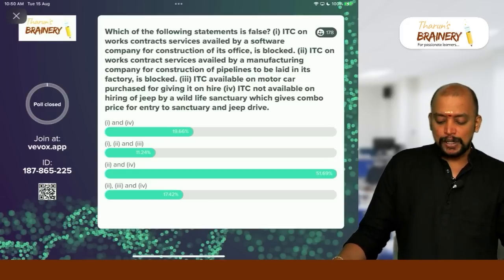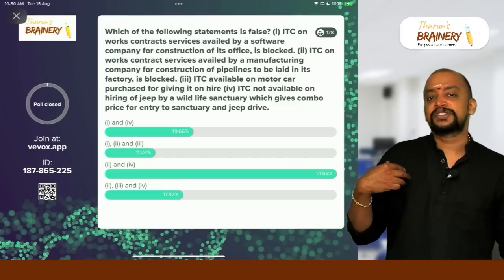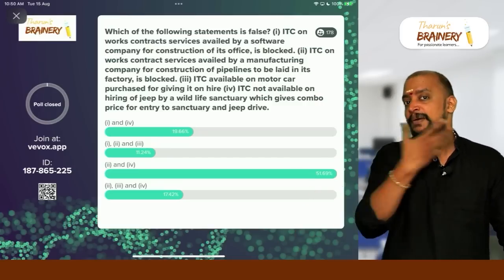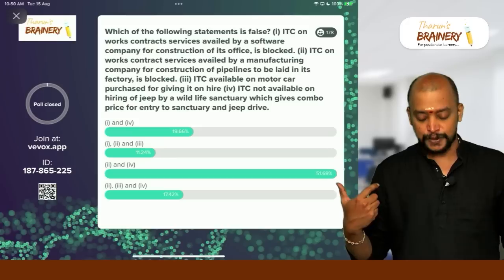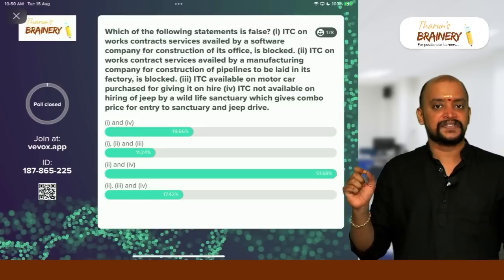Third, ITC available on motor car purchase for giving it on hire. Yes. So when I am into the business of renting of motor vehicles, if I buy the motor vehicle, I can take ITC with respect to that. 4. ITC not available on hiring of jeep by a wildlife sanctuary.